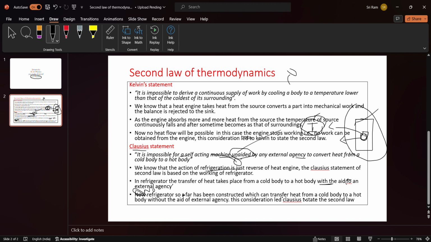So it cannot transfer heat energy from a cold body to a hot body without an external agency, meaning without current. With current only it can do. So this is the second statement of the second law of thermodynamics.